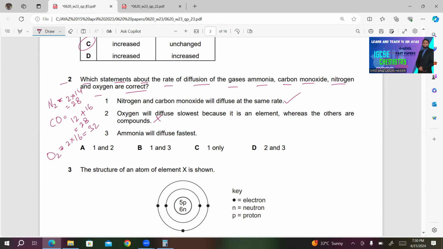Ammonia, NH3. Nitrogen is 14. There are 3 atoms of hydrogen, so it must be 3. 14 plus 3, 17. So this is also a correct statement. So B will be the right answer in this case. Number 3.